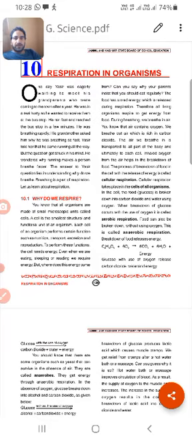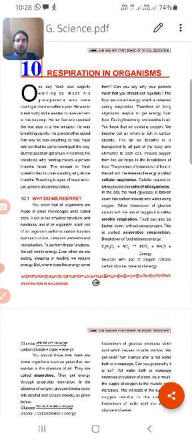It is exactly the reverse of photosynthesis by which the plants make their own food. Here the glucose has already reached every cell of the body, where that glucose is broken down into carbon dioxide and water, and the energy is released, which is the ultimate goal of food intake.